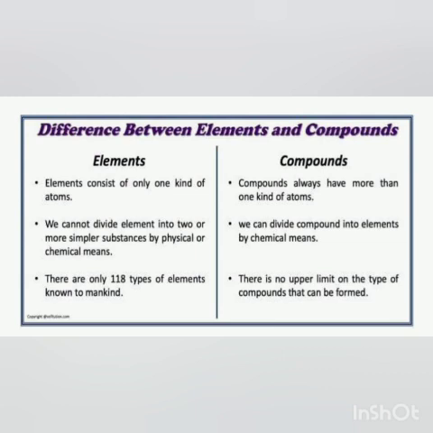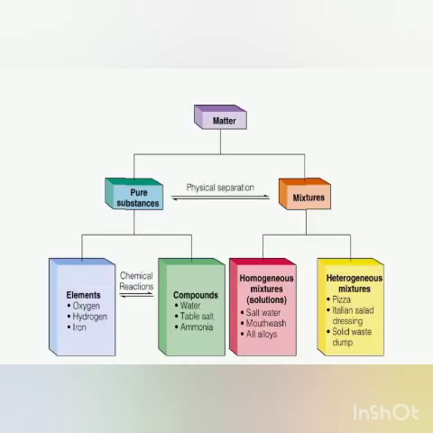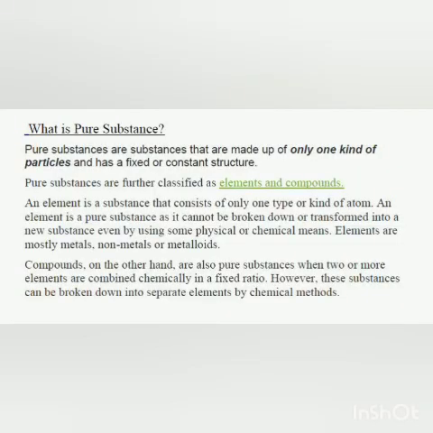Children, you all know what is matter. Anything which occupies space and has mass is called matter. Now, matter is of two types, that is pure substances and mixtures. These mixtures are also called impure substances. Now, what is the meaning of pure substance?